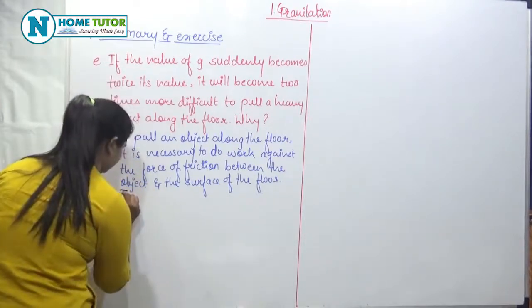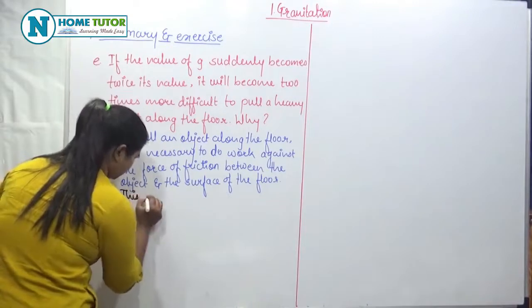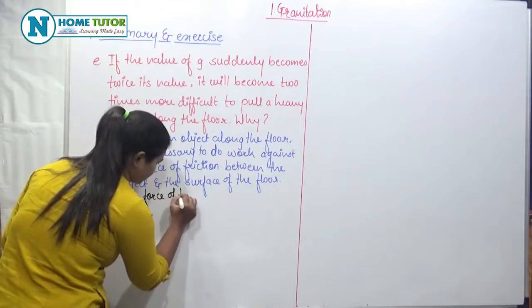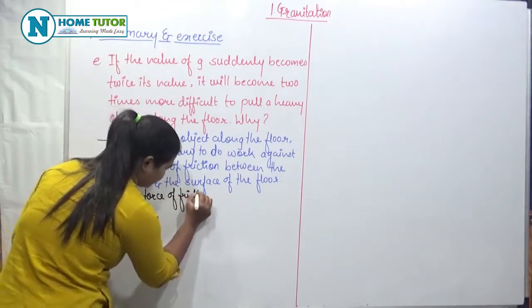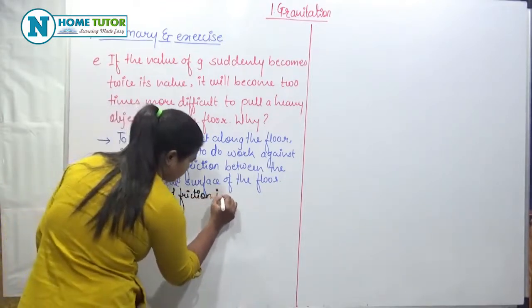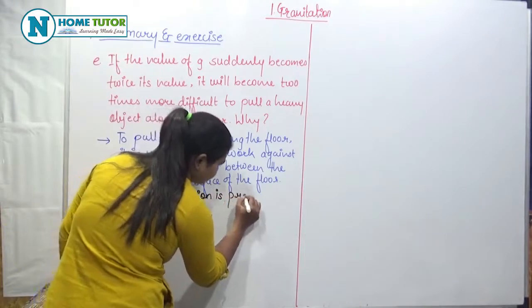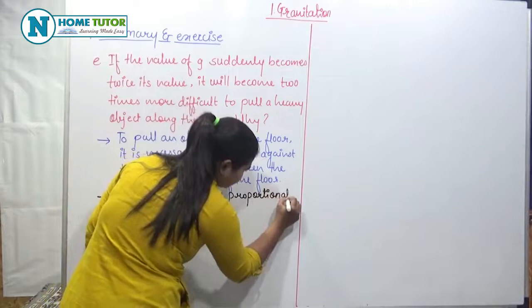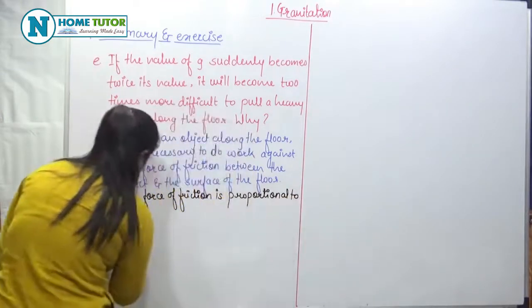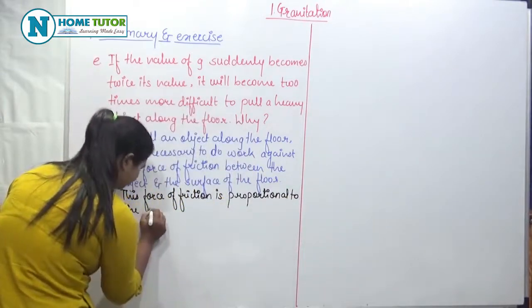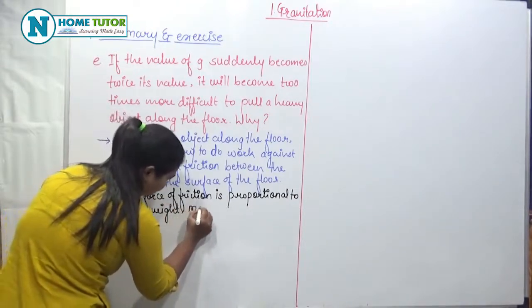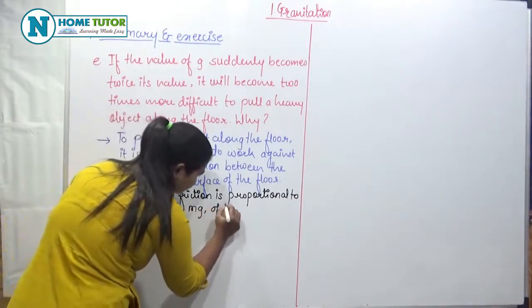So this force of friction is proportional to the weight mg of the object.